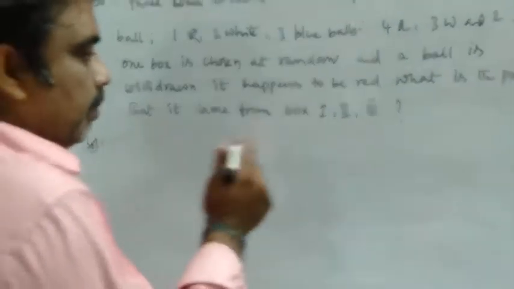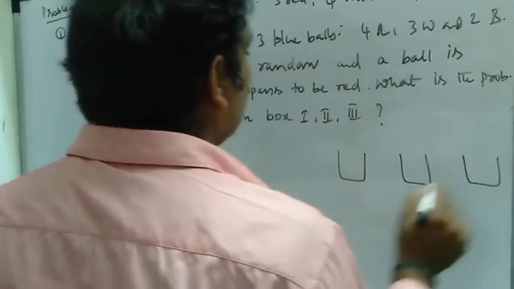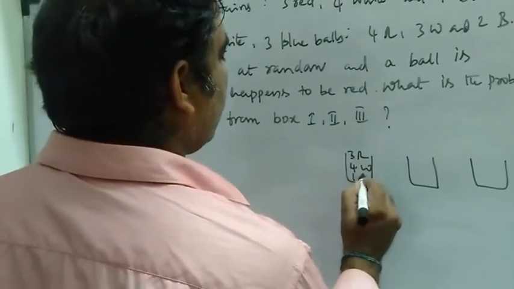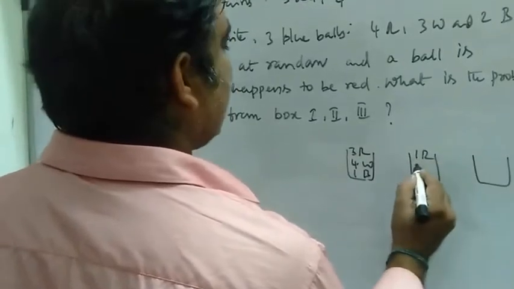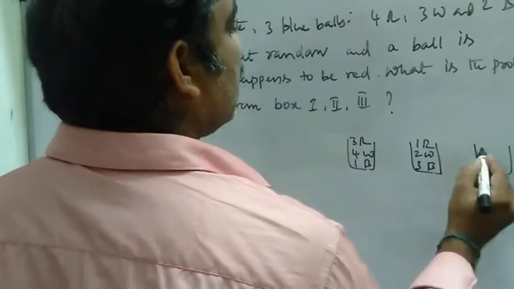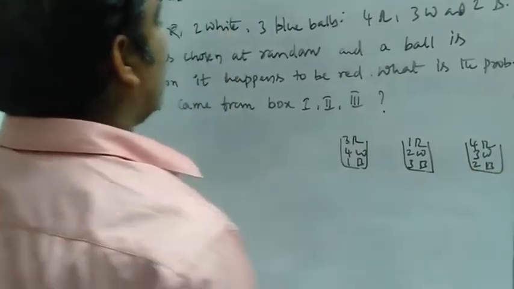So see the problem. There are 3 boxes. In box 1 there are 3 red, 4 white, 1 blue ball, in the second box 1 red, 2 white, 3 blue balls, and in the last box 4 red, 3 white, and 2 blue balls.